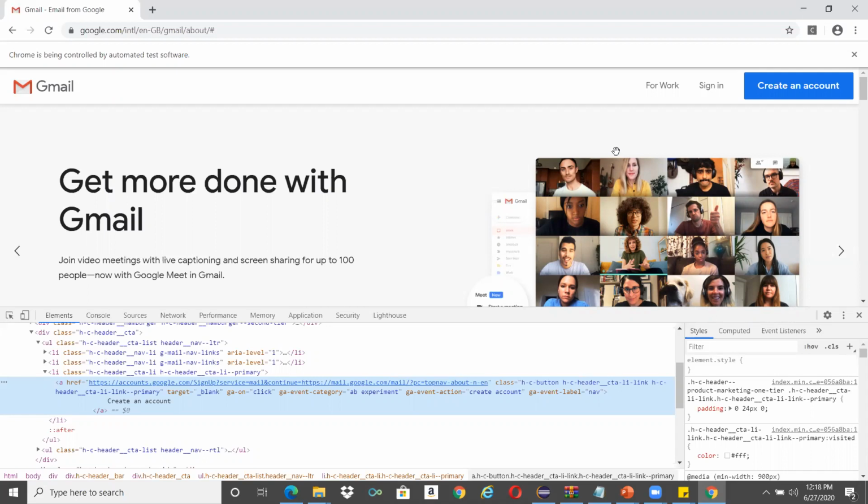Yes, sir. In terms of relative and absolute XPaths, that is correct. It is better to go with the relative XPath, because if there are any changes in the DOM structure, absolute XPaths will not work. So we can use the relative XPath by copying it. But we cannot give our own XPath. We should make use of the XPath that is available because it is part of the DOM structure.